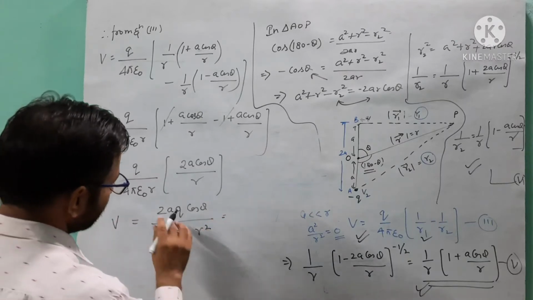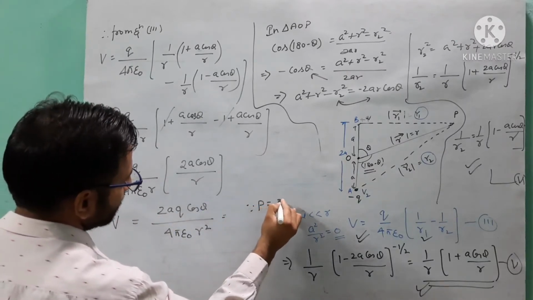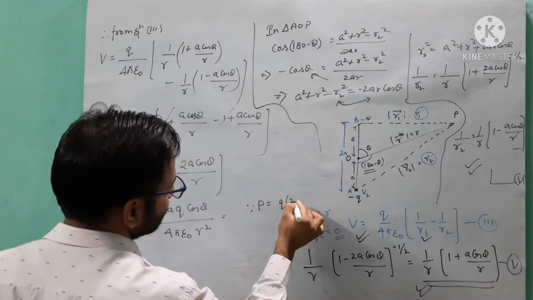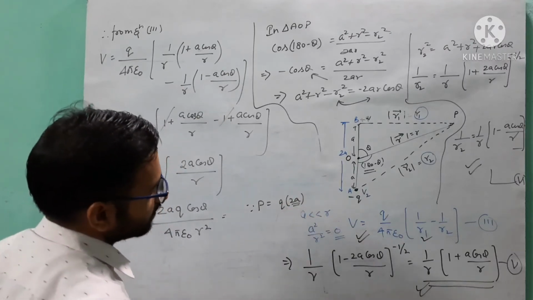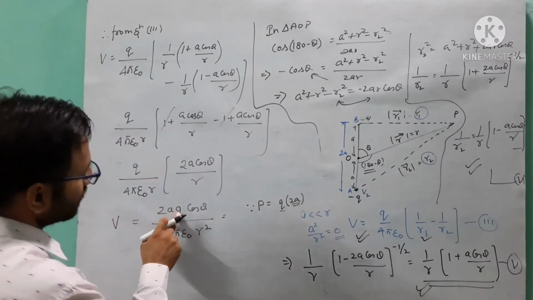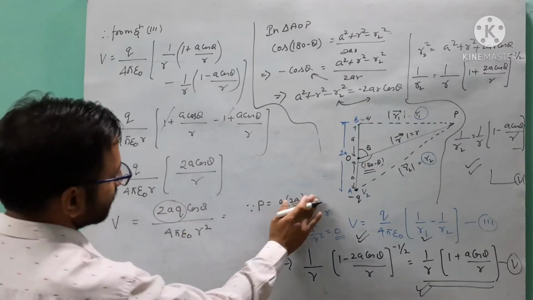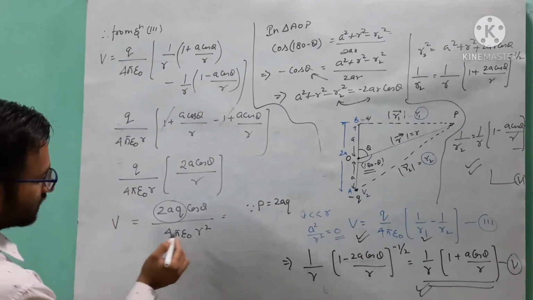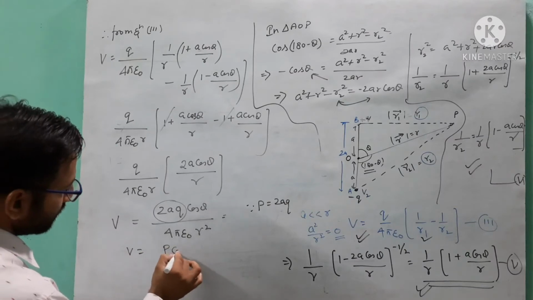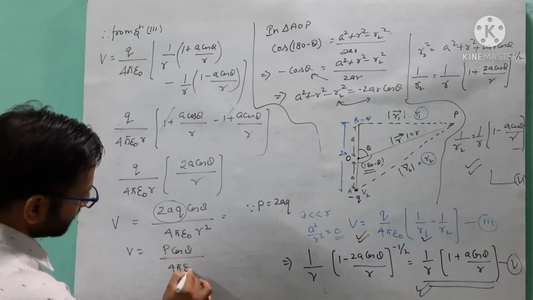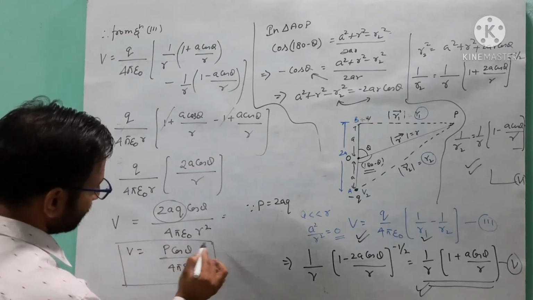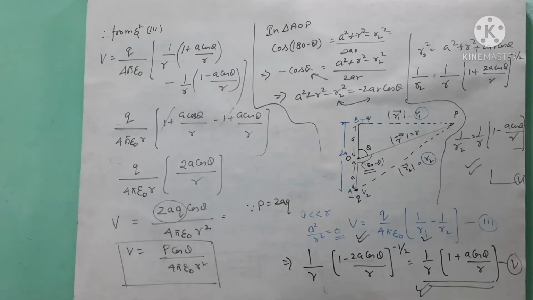So finally, as you know, the electric dipole moment P is equal to 2qa, or Q into 2a, where 2a is the length of the electric dipole and Q is the charge. So Q into 2a is equal to P. Got it? So we can write V is equal to P cos theta by 4 pi epsilon naught R square. This is the value of your electrostatic potential at any point due to an electric dipole.